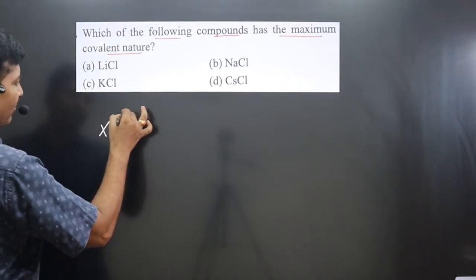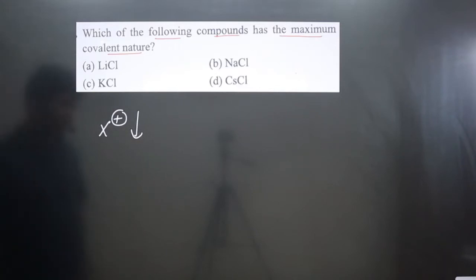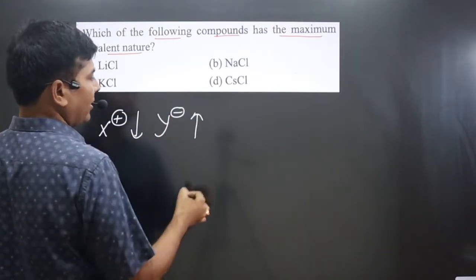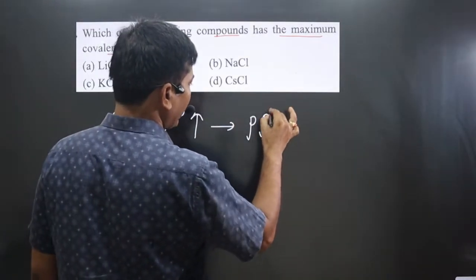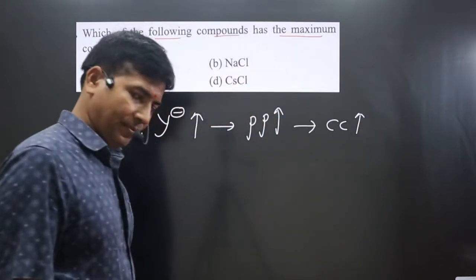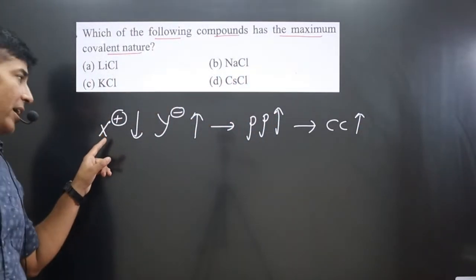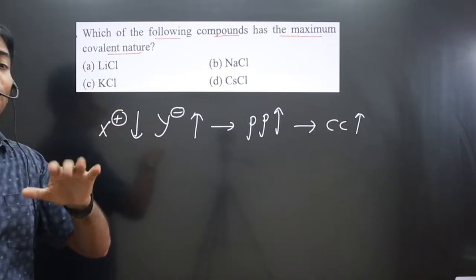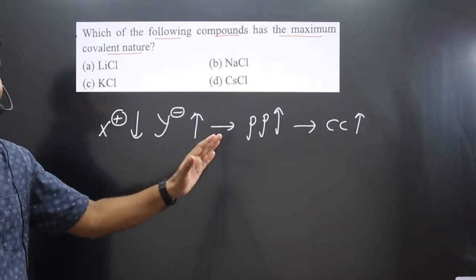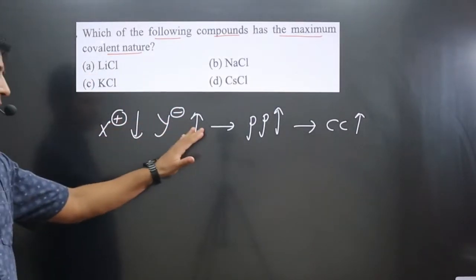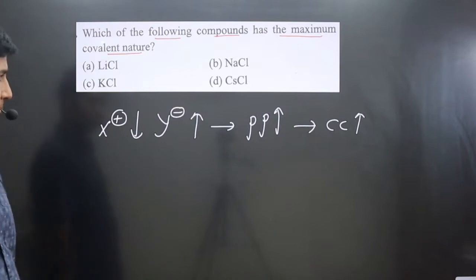Smaller the size of the cation, larger the size of the anion, higher is their polarizing power, and hence higher is their covalent character. If the size of the cation is very small and the size of the anion is very large, then their polarizing power will be very high, hence they will have maximum covalent character. By using this statement we can answer this question.